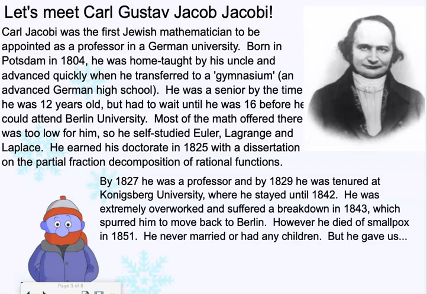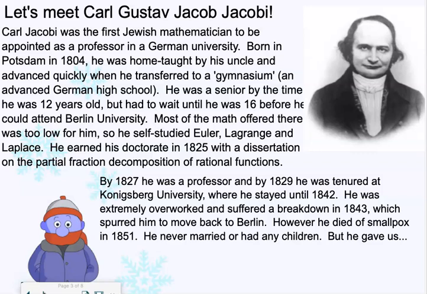He earned his doctorate in 1825 with a dissertation on partial fraction decomposition. It's fun reading about mathematicians whose dissertations are on things that we know, understand, and can do, not on current mathematicians whose dissertation titles I can hardly even pronounce. So anyway, by 1827 he was a professor, and by 1829 he was tenured at Königsberg University. You guys don't know why Königsberg is famous? Seven bridges. The Seven Bridges of Königsberg problem, yes.